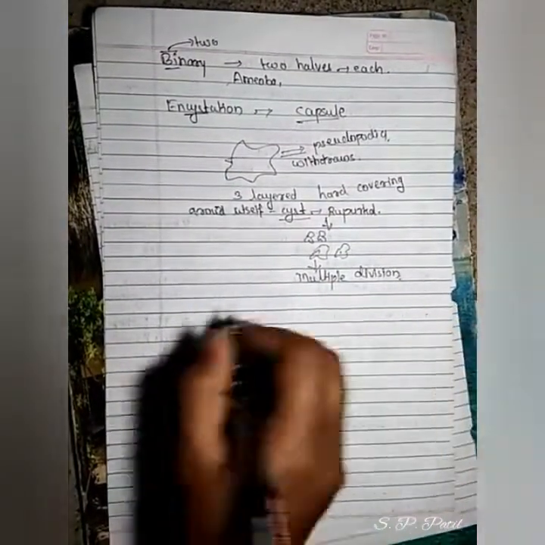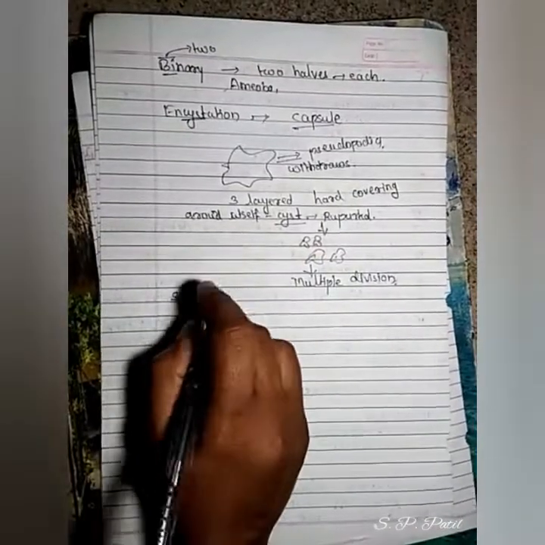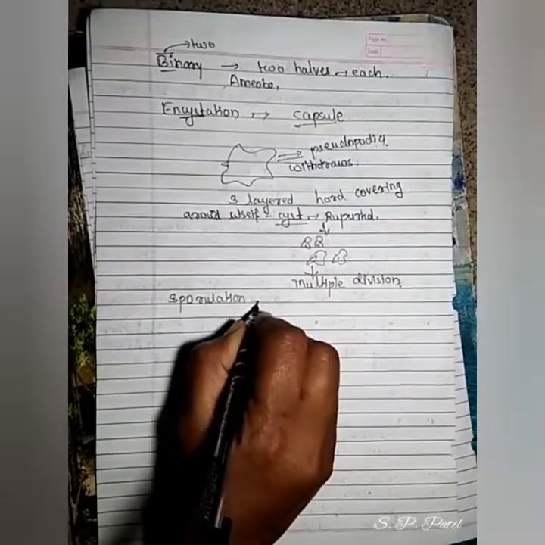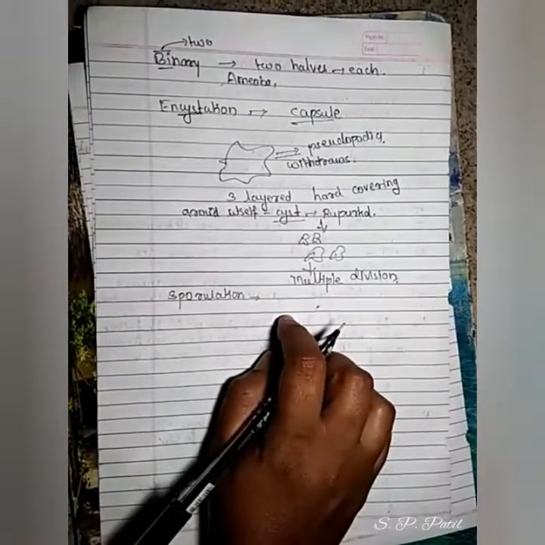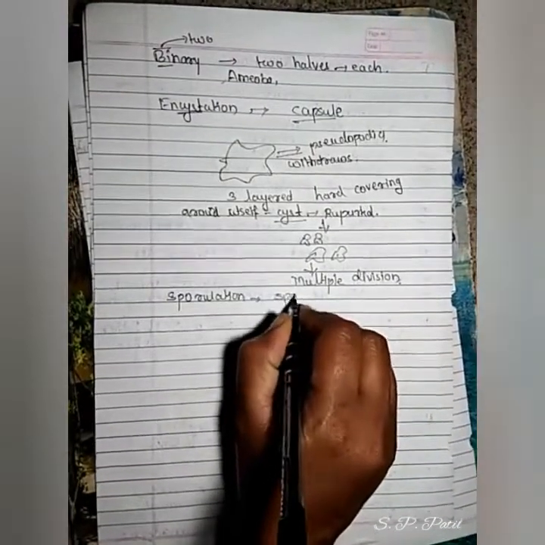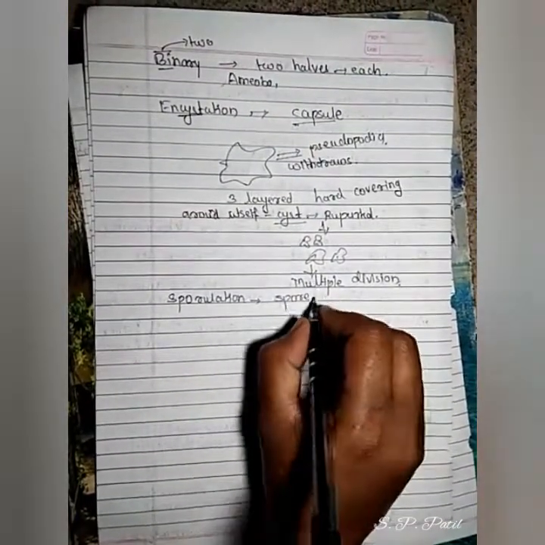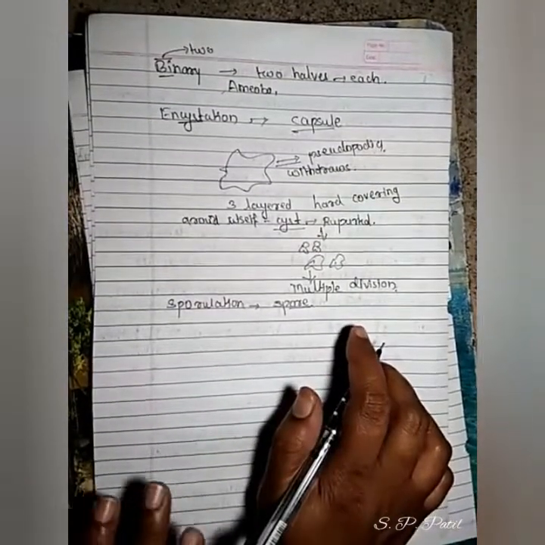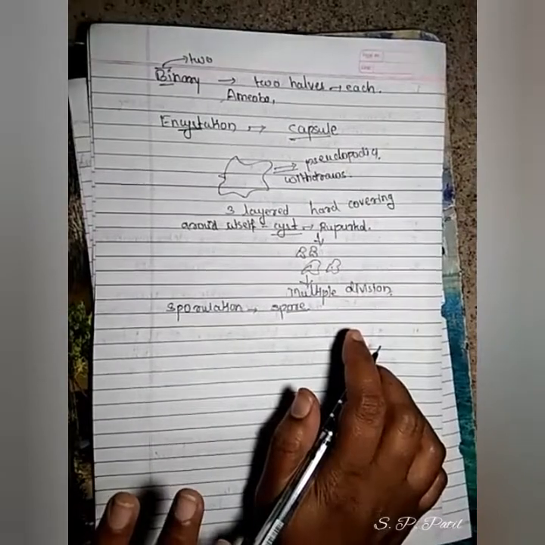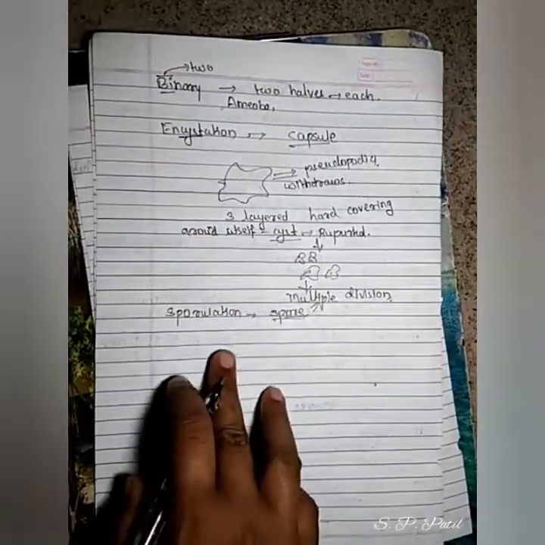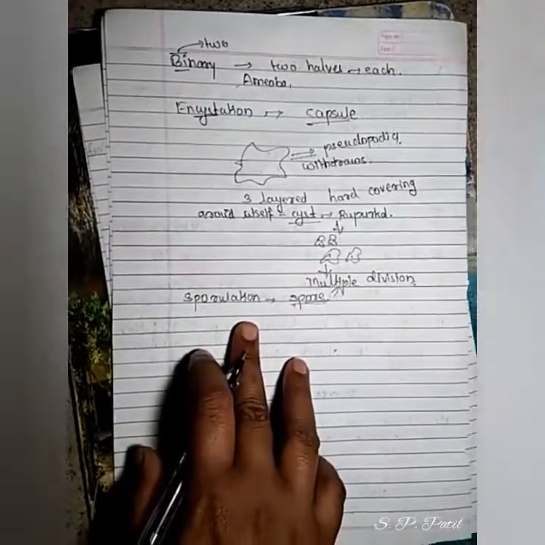Next is sporulation. Sporulation means very small, minute spores are formed. Whenever favorable conditions are present, the amoeba divides by multiple fission, as I told you already, and produces many spores. This phenomenon we call sporulation.